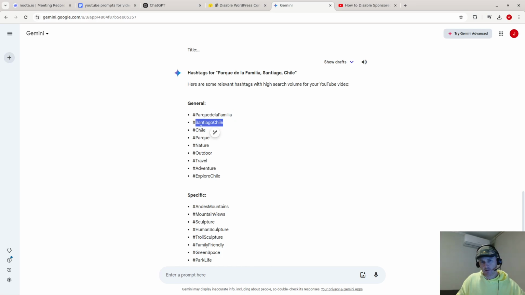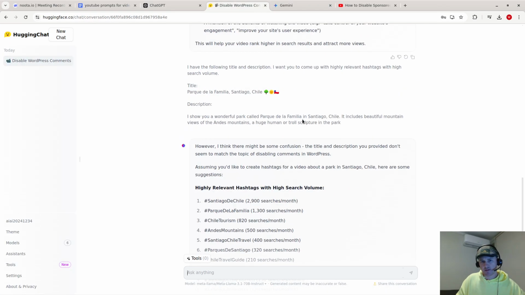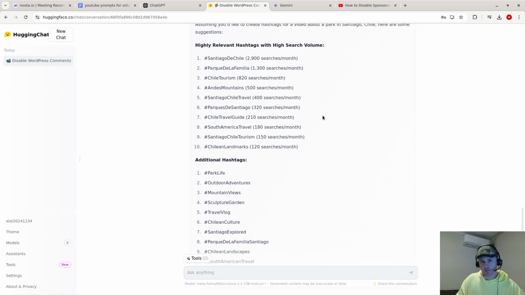Yeah, I think this would be a very good hashtag. This would be a good hashtag. So most of these would be good. I don't think Santiago, Chile. I think separately Santiago and then Chile would be great. I think all of these are great hashtags. Okay, Andes Mountains, that would be good. And then let's see, Llama 3